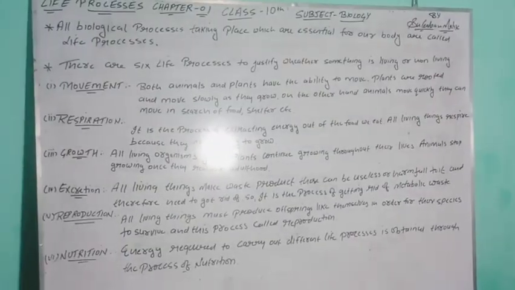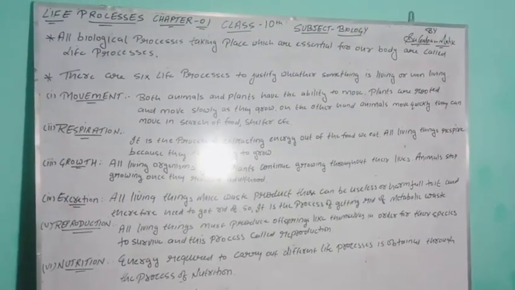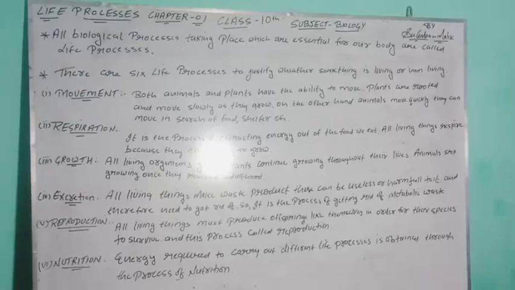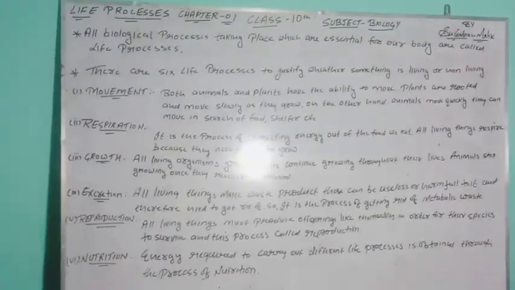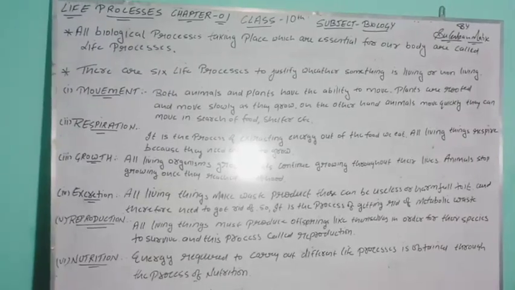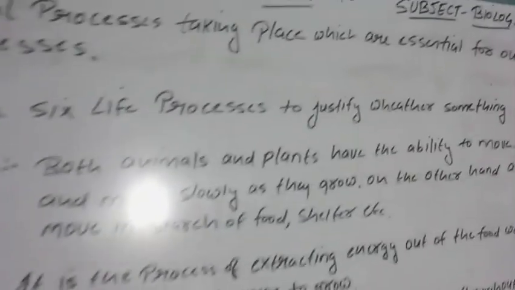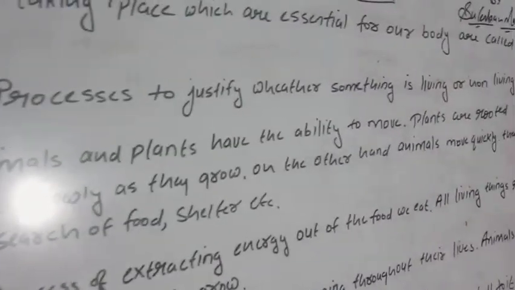Plants are not going anywhere else for their food. They are not changing their places. They are not going from Nagina to Bijnor, Nagina to Raipur, Dhampur, Chandpur. They are not changing their position, but they have the ability to move. Plants are rooted and move slowly. They are rooted down into the soil. Meanwhile they move in search of food, by the process of photosynthesis I have told you about. By the process of photosynthesis they make food with the help of sunlight and carbon dioxide. So likewise they are moving slowly as they are rooted down into the soil. But on the other hand, animals move quickly. They can move in search of food and shelter.